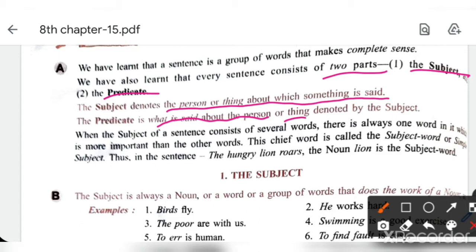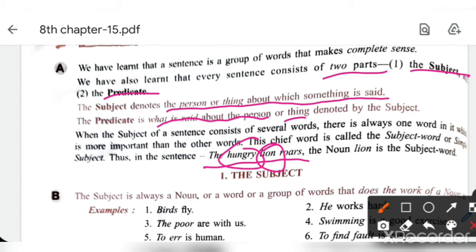Now, it is not necessary that the subject consists of only one word. It may be a group of words as subject. So be careful in finding out the subject. If the subject of a sentence consists of several words, one important word is more important than the other words, and it is called the subject word or simple subject. For example, the hungry lion roars. Here lion is the subject word. Hungry is the special thing that is said for the subject, an adjective used for the subject.